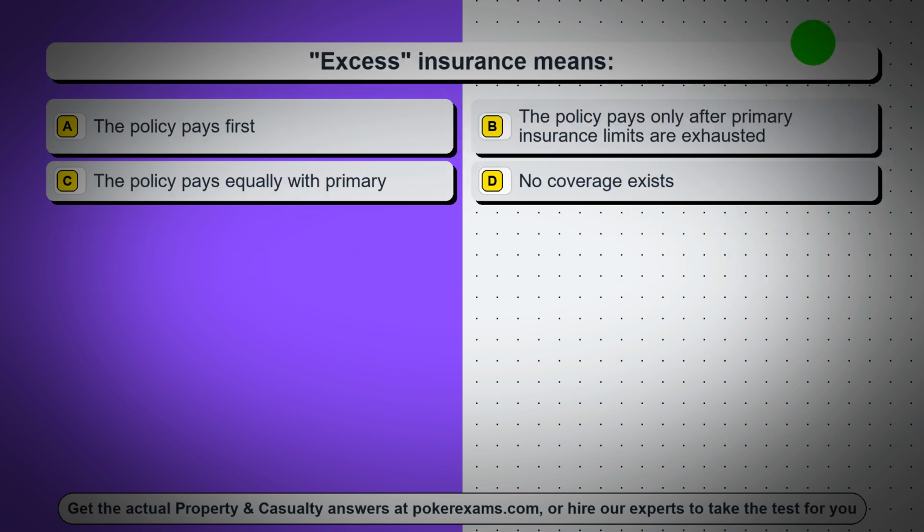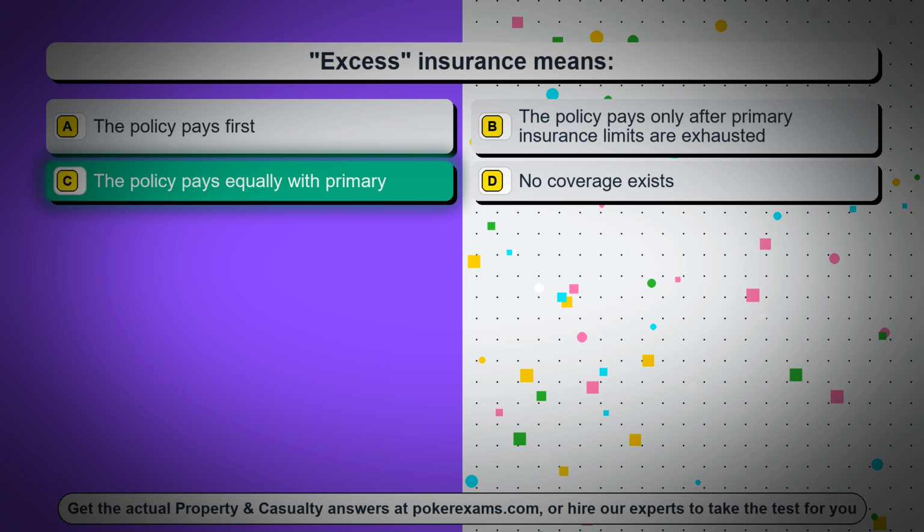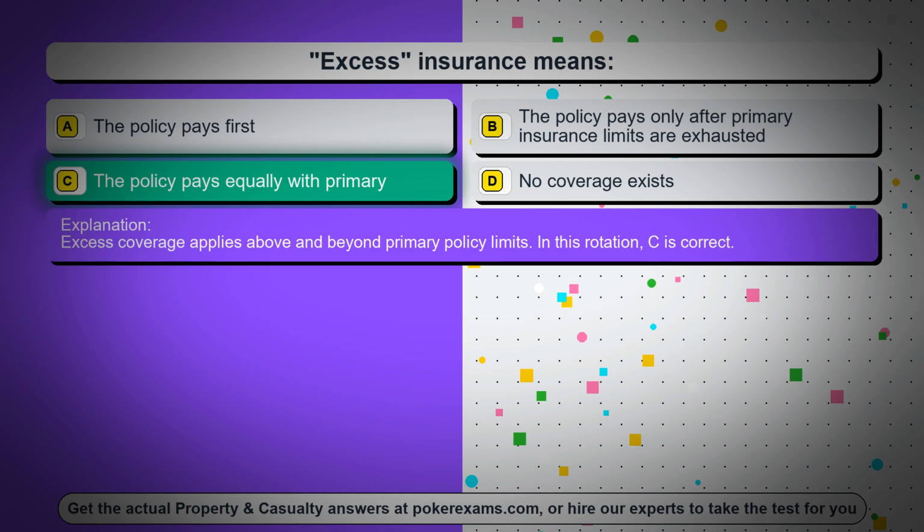Question 63. Excess insurance means. Option A, the policy pays first. Option B, the policy pays only after primary insurance limits are exhausted. Option C, the policy pays equally with primary. Option D, no coverage exists. The correct answer is option C, the policy pays equally with primary. Excess coverage applies above and beyond primary policy limits. In this rotation, C is correct.